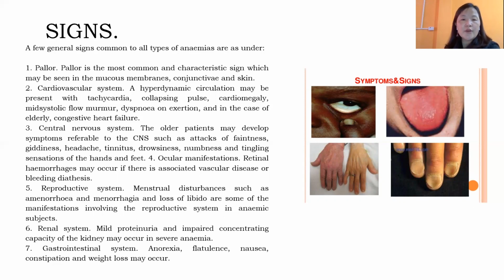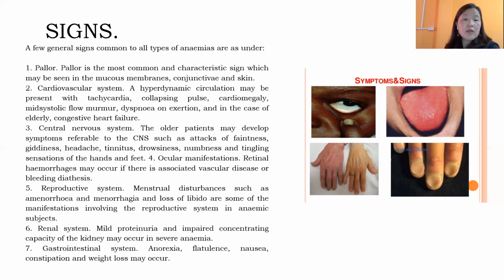And if you talk about ocular manifestation, the different types of vascular disease or bleeding diathesis can occur in the retinal area. And if you talk about the reproductive system, menstrual disturbances will be there. This is menorrhagia or amenorrhea. These are the things we can usually see.